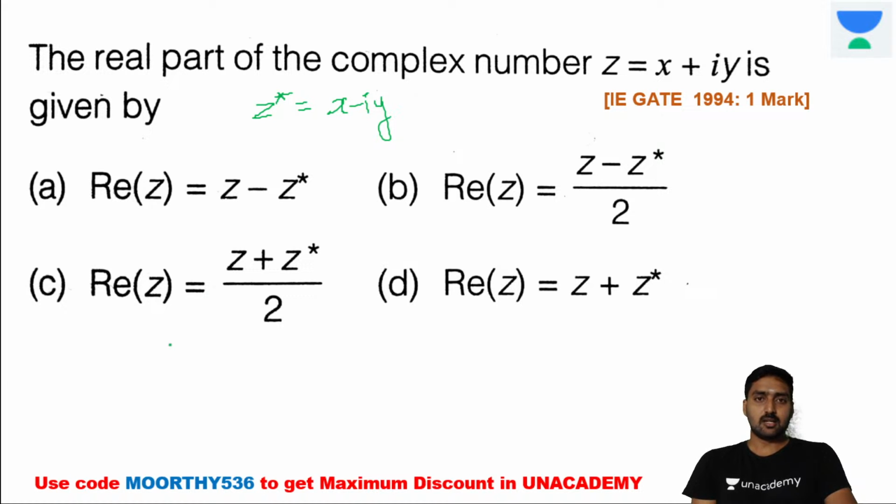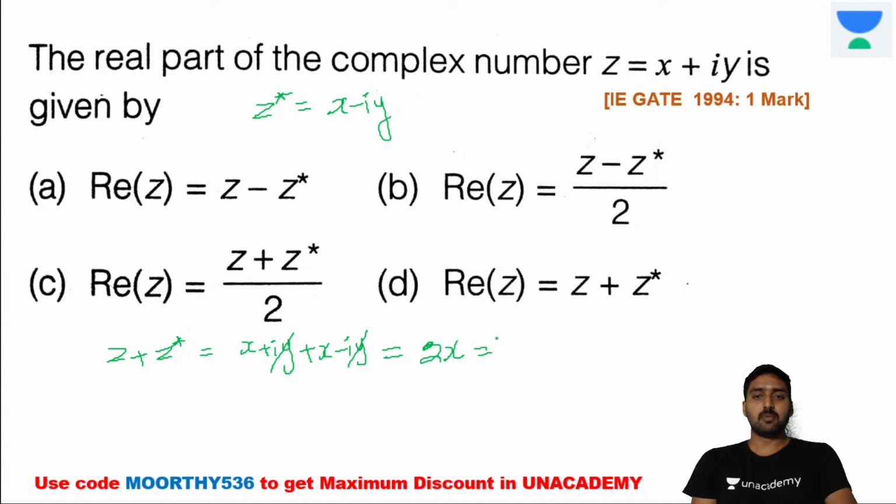First we do addition, then we do the multiplication. First addition followed by multiplication. How are we getting the solution? First we will check it. z plus z conjugate is equal to x plus iy plus x minus iy. Plus iy minus iy cancel, it's 2x.